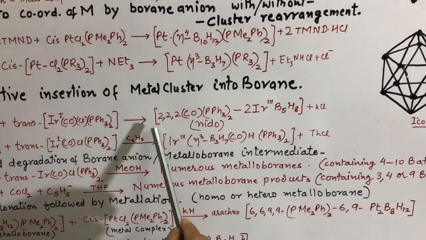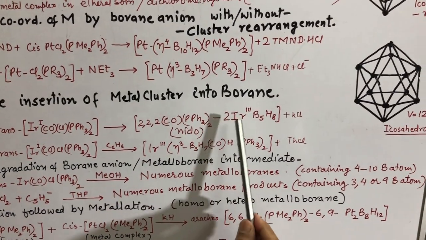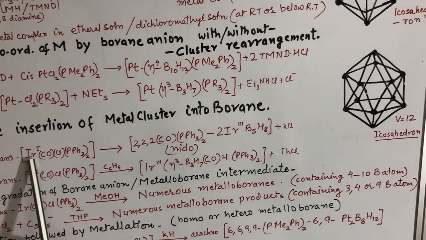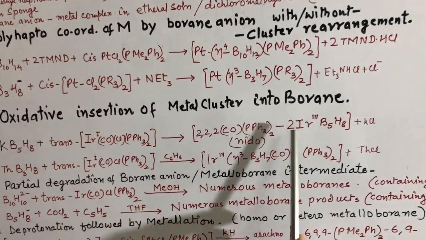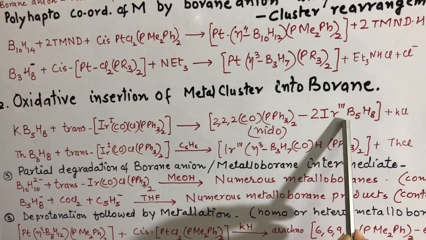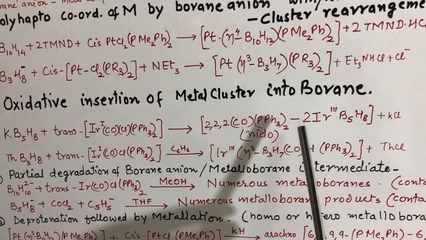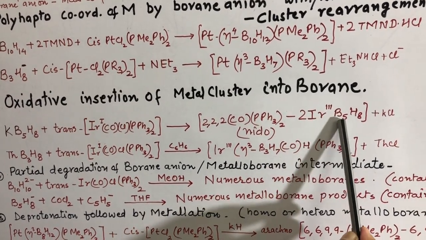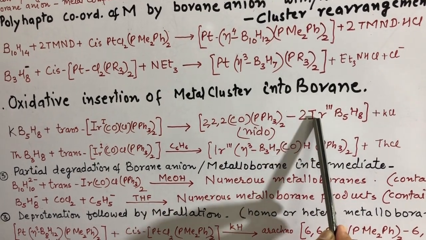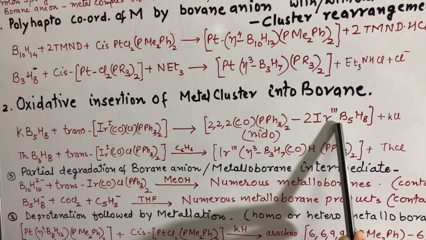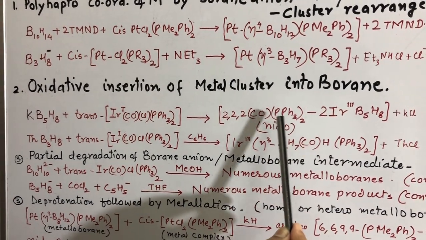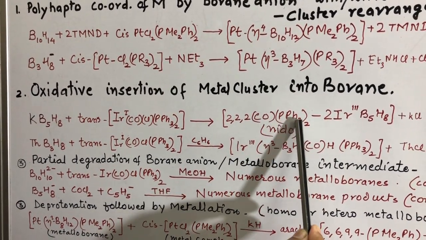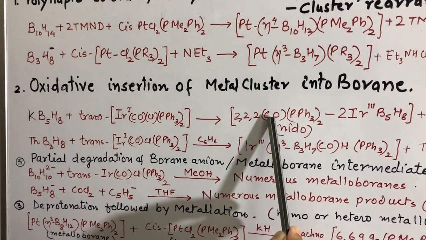In this complex metalloborane, you see the oxidation number of iridium, previously 1, is now increased by 3. Here the iridium is attached at the second boron position, and it is attached with the 2 triphenyl phosphines and the carbonyl group.